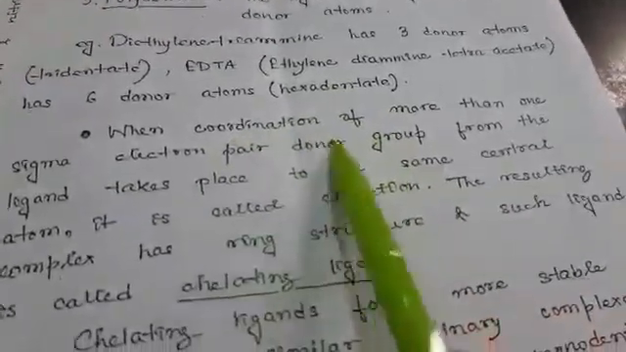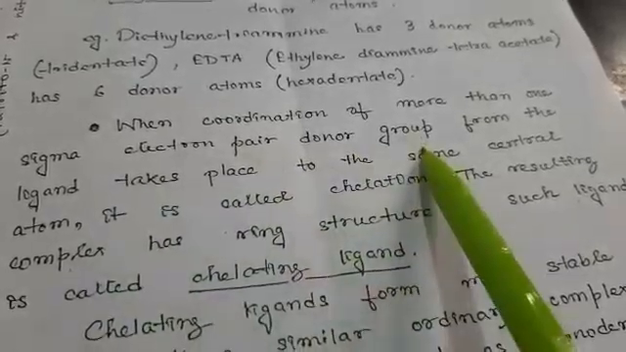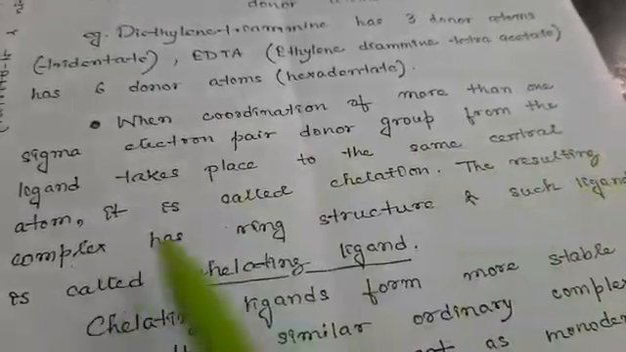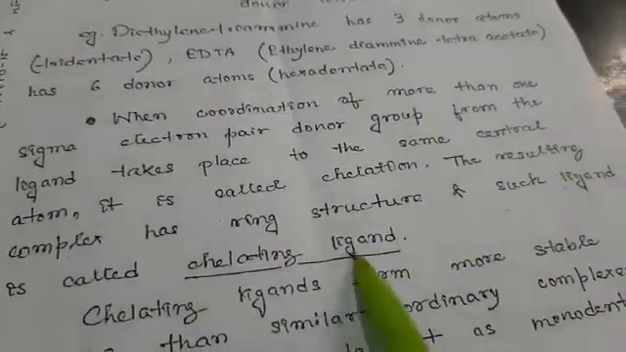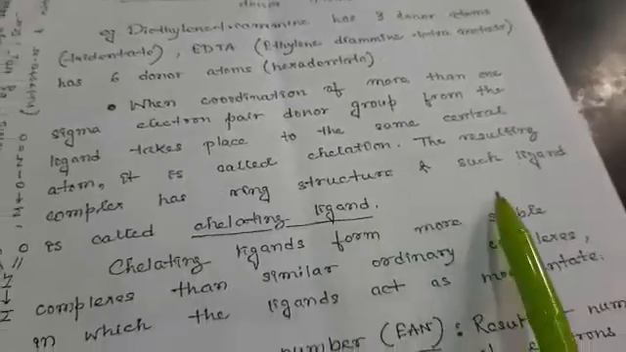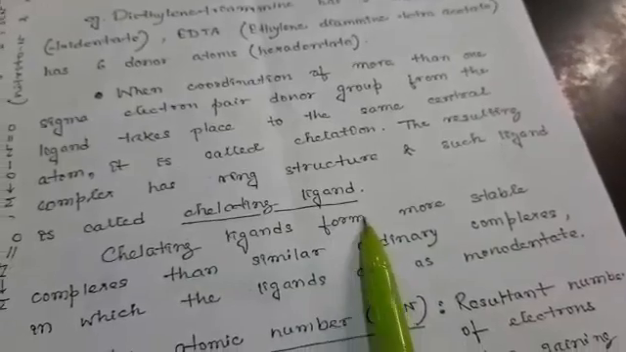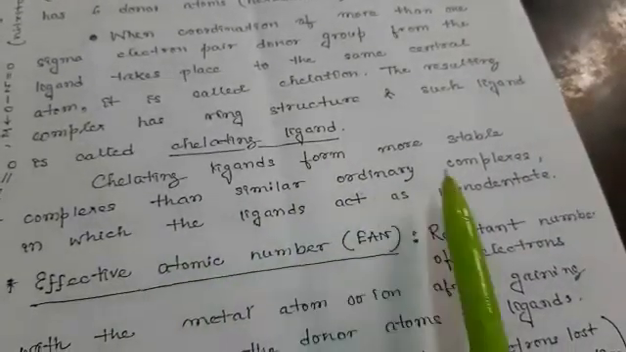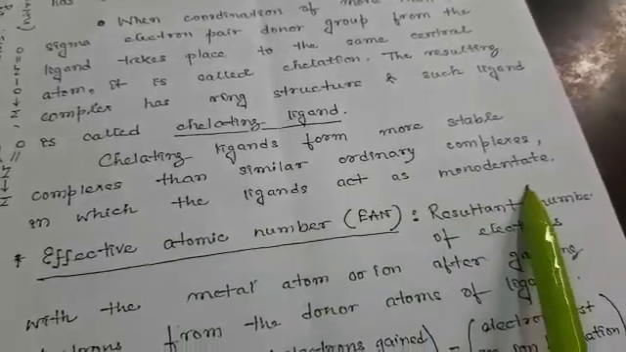Now when coordination of more than one sigma electron pair donor group from the same ligand takes place to the same central atom, it is called chelation, and the resulting complex has a ring structure. Such ligands are known as chelating ligands. Chelating ligands form more stable complexes than similar ordinary complexes in which the ligands act as monodentate.